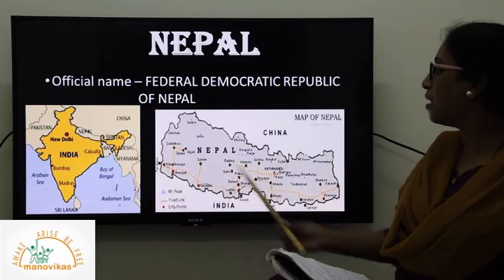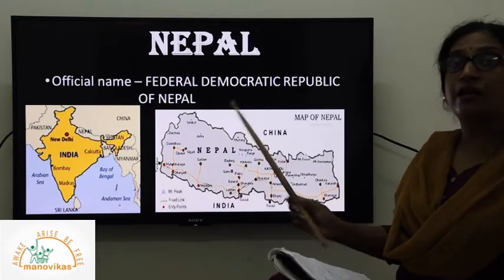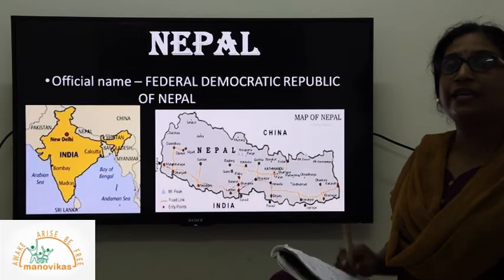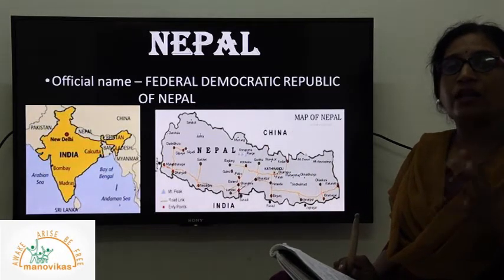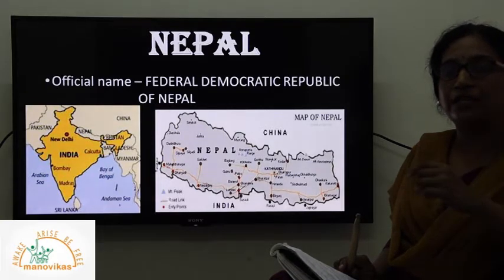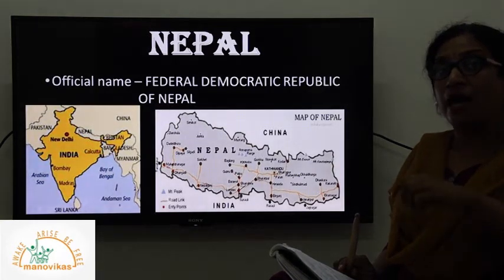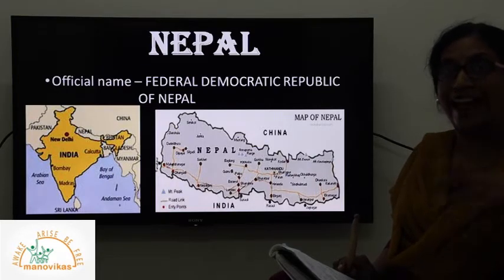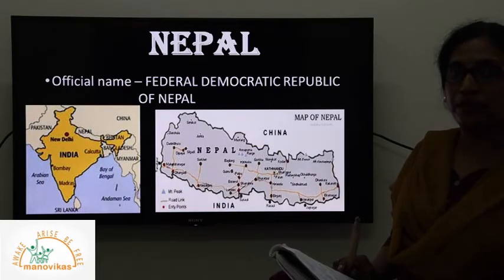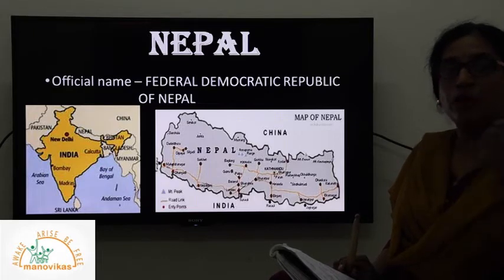You can see here the map of Nepal, and Nepal is completely what is called a landlocked country. Landlocked means when a region or piece of land is surrounded on all sides by land itself, with no major water body surrounding it, like India is called a peninsula, because on three sides we are surrounded by major water bodies.